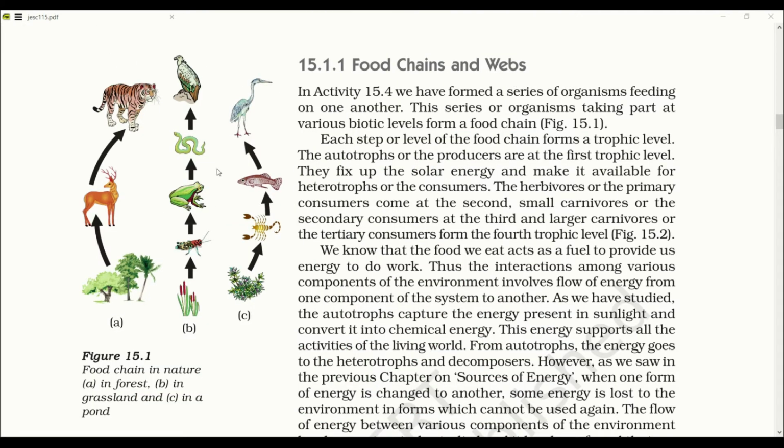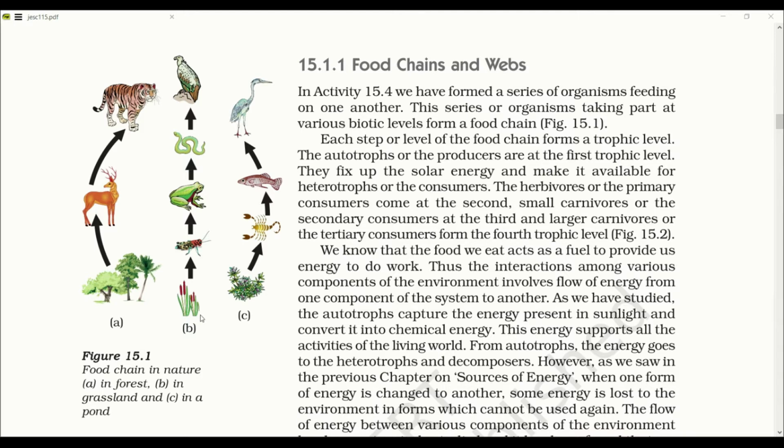Food chain and food webs. Here you can see a diagram in figure 15.1. The trees are the producers which are consumed by the deer. Deer is a consumer which is again consumed by another consumer, a tiger, a carnivore. So it is a direct link from one producer to a consumer and to another consumer.